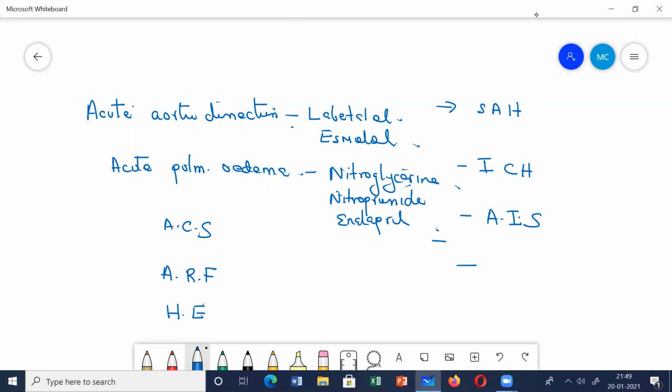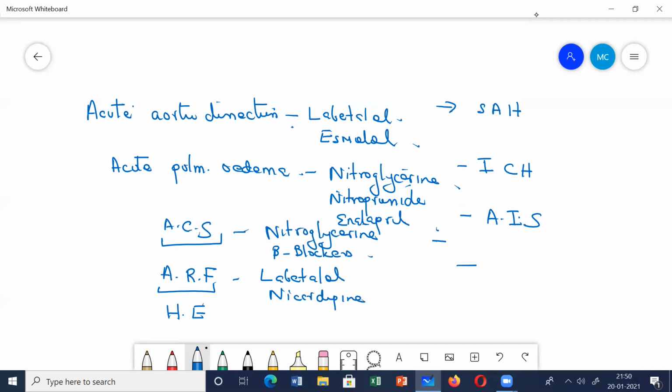Okay, in ACS patients, again, you need some drug which is going to dilate the blood vessels. So here also you can use nitroglycerine or you can use beta blockers. Beta blockers, they have also got a cardioprotective effect. Acute renal failure, in this we again prefer labetalol or nicardipine.